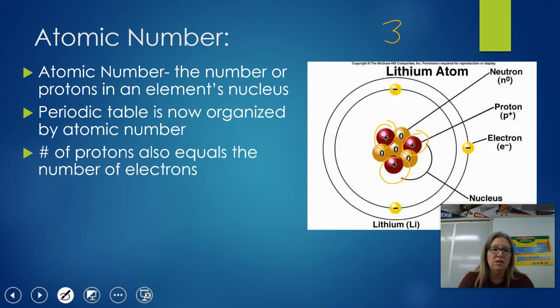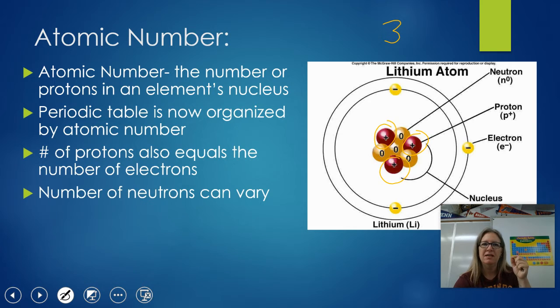The number of protons also equals the number of electrons. Okay, those electrons don't add to the mass at all, and they fly around the outside, but they're always an equal number. Okay, protons equal electrons. So the 3 for lithium, that means 3 protons and 3 electrons.